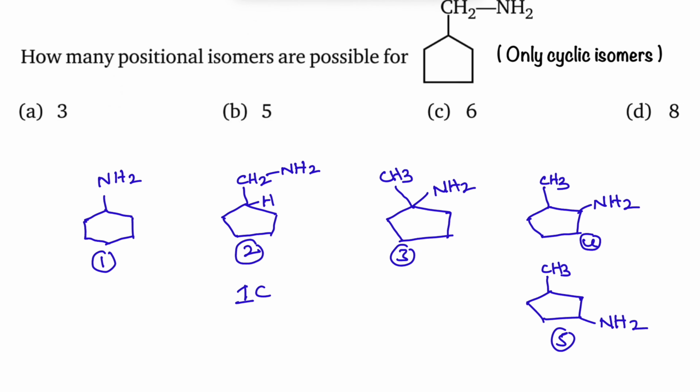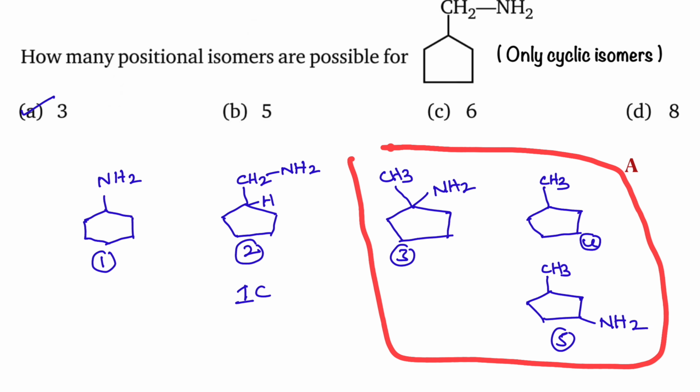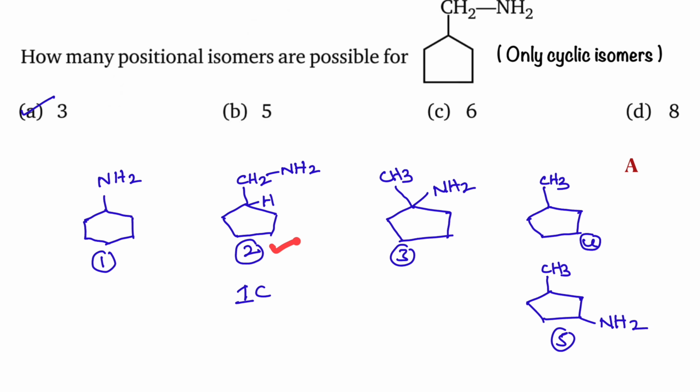Since 0 is not there, I'm going for 3 isomers. That means option A is the answer. Yes, given answer also you can see that is A. Totally 3 isomers are possible. What are the 3? These are the 3. Most importantly, the given structure and these are chain isomers.